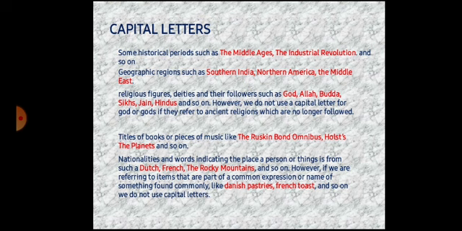Titles of books or pieces of music like Ruskin Bond Omnibus, The Planets and so on. Nationalities and words indicating place and person. Items that are part of a common expression or the name of something found commonly, like Danish pastries, French toast and so on, we do not use capital letters.